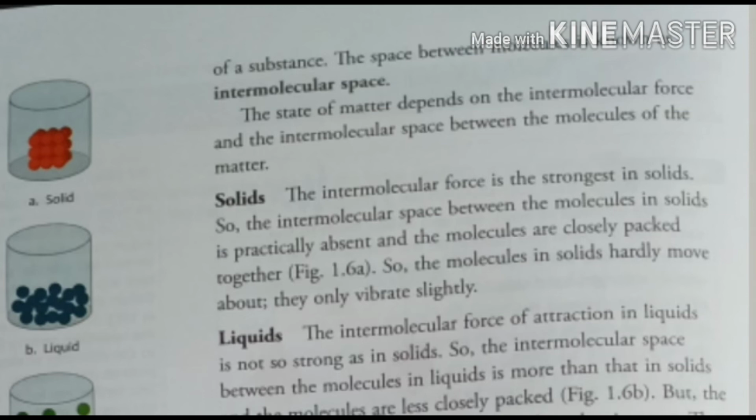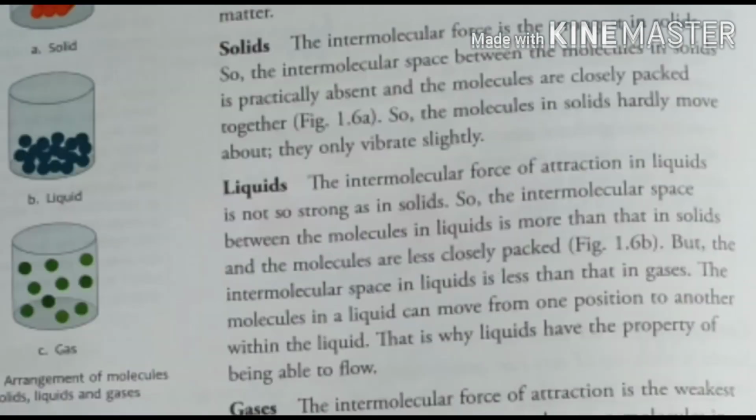So they are inversely proportional. One is greater, the other is smaller. The state of matter depends on the intermolecular force and the intermolecular space between the molecules of the matter. So the object will be solid, liquid or gas. These are called states.